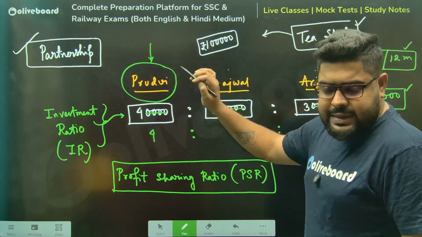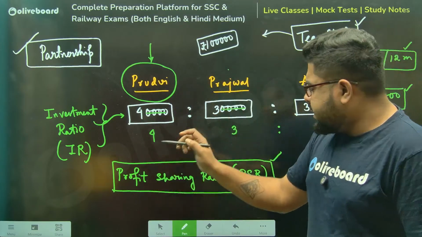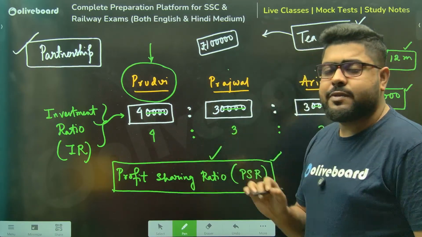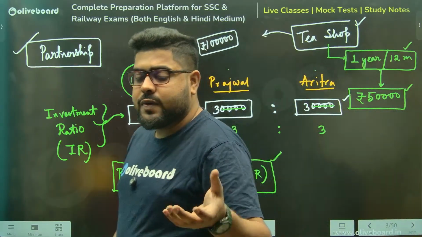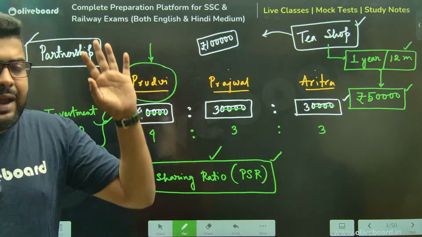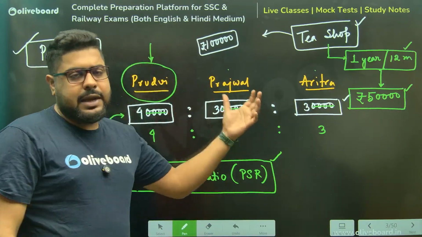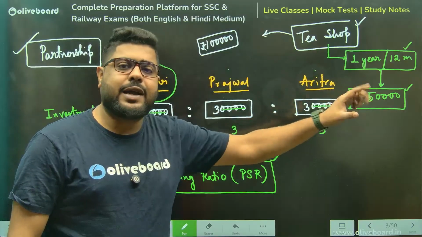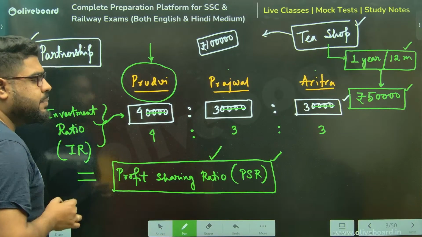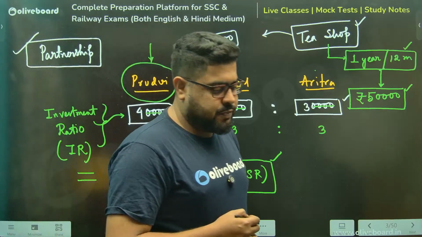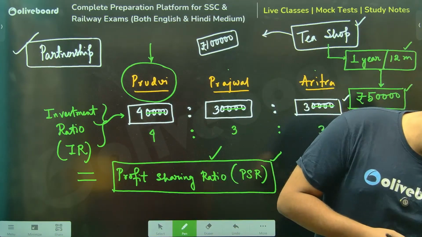So please understand, I cannot just say everybody will get equal. This is why this profit sharing ratio is very important, because this will tell us who will get how much, who will get more, who will get less. And remember, if all three of us are investing for the same amount of time, then profit sharing ratio will become equal to investment ratio.